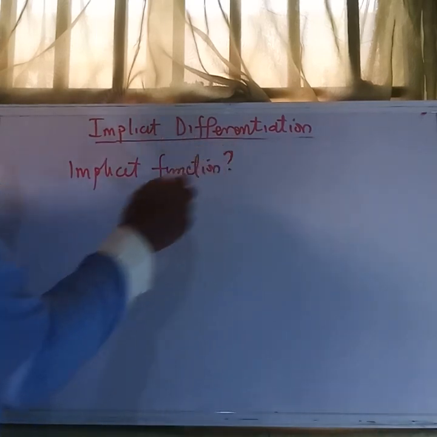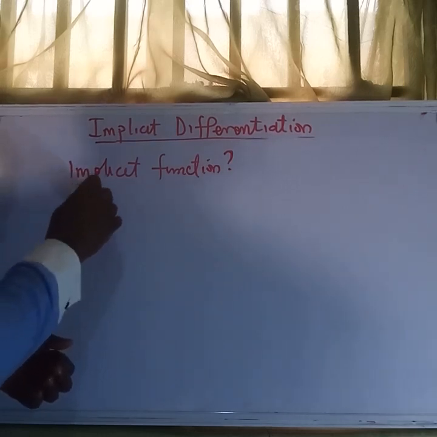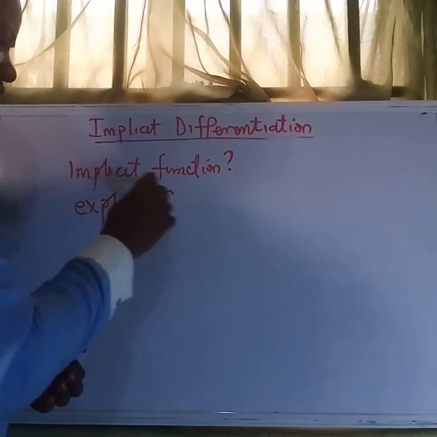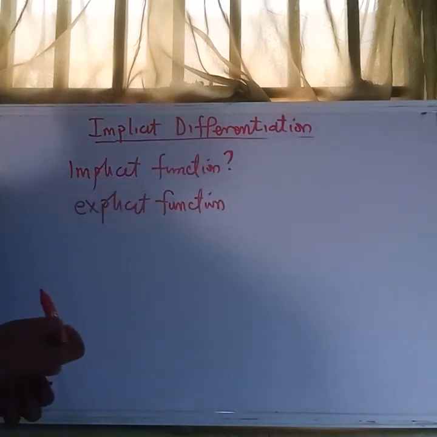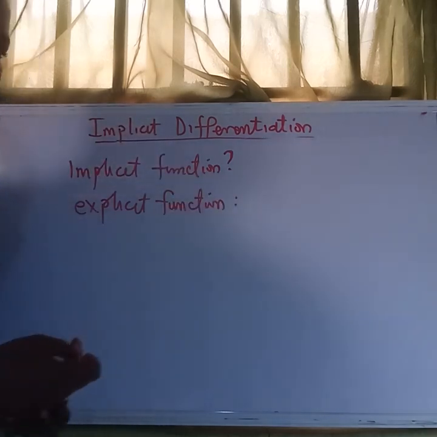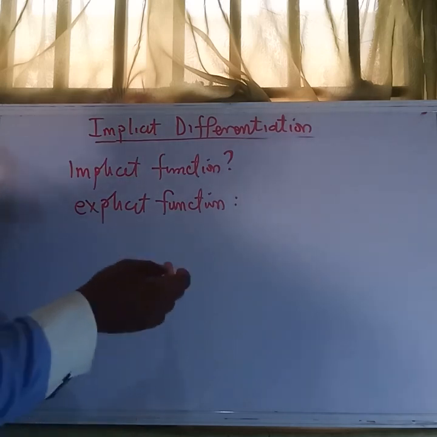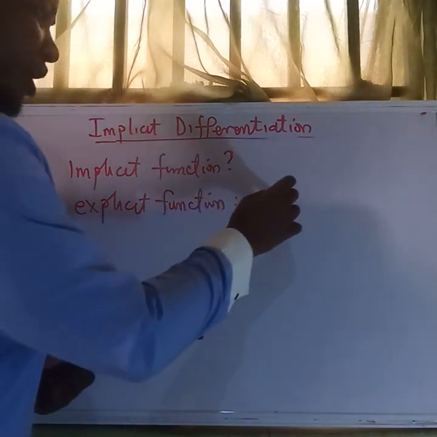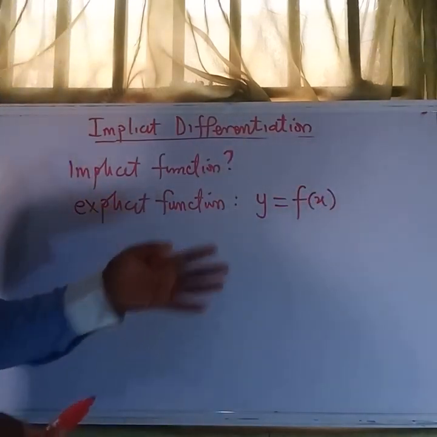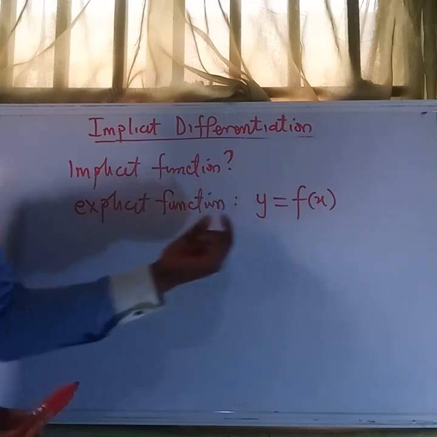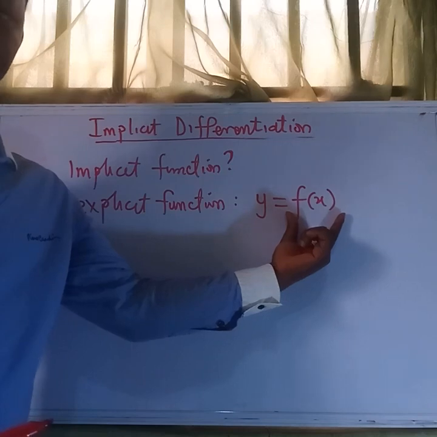For better knowledge of the implicit function, we want to first look at the explicit form. In all our previous videos, what we have been discussing is the function of the form y equals f of x. What this means is that when we say explicit, this y is written separately from f of x.